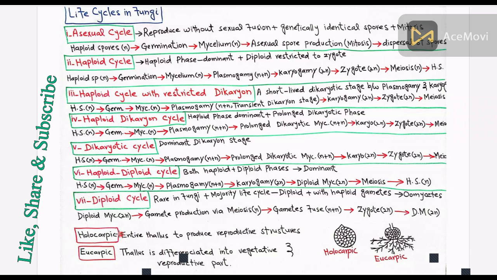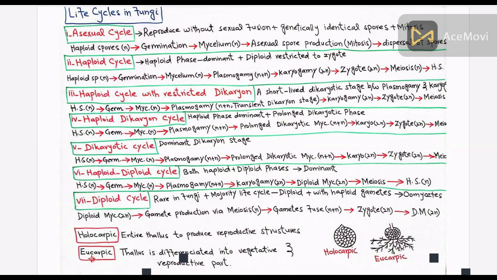Based on reproductive structures, fungi are divided into two types, holocarpic and eucarpic. Holocarpic fungi utilize their entire thallus, which is converted into one or more reproductive structures.